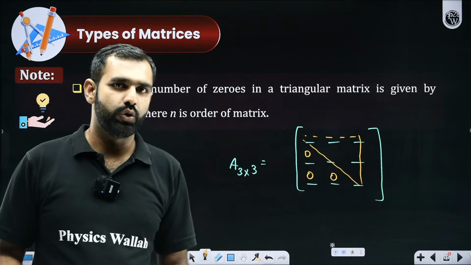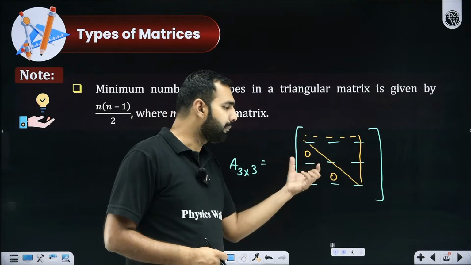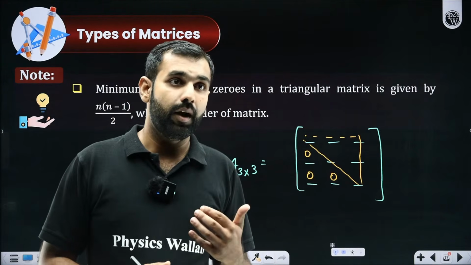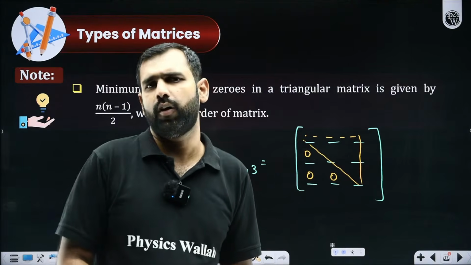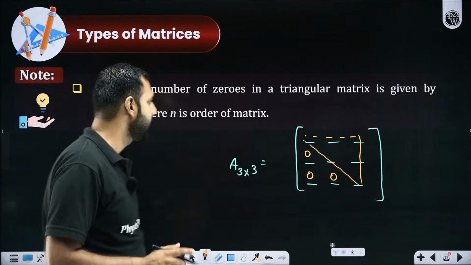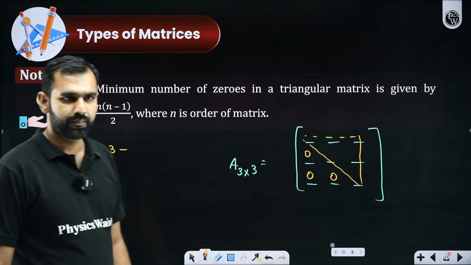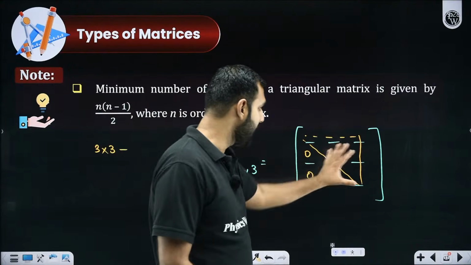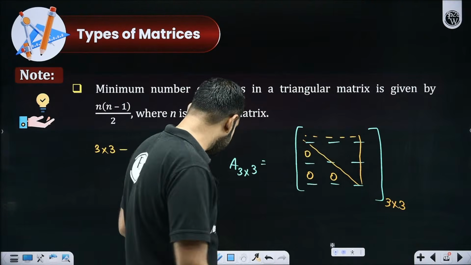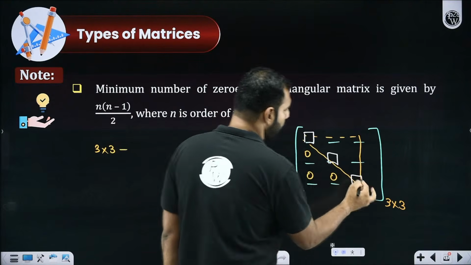If I were to ask you to build the logic to get the minimum number of zeros in a 3 by 3 matrix so that it remains an upper triangular matrix, how will it be? First, a 3 by 3 matrix has 3 into 3, total 9 elements. Can we skip the principal diagonal elements?